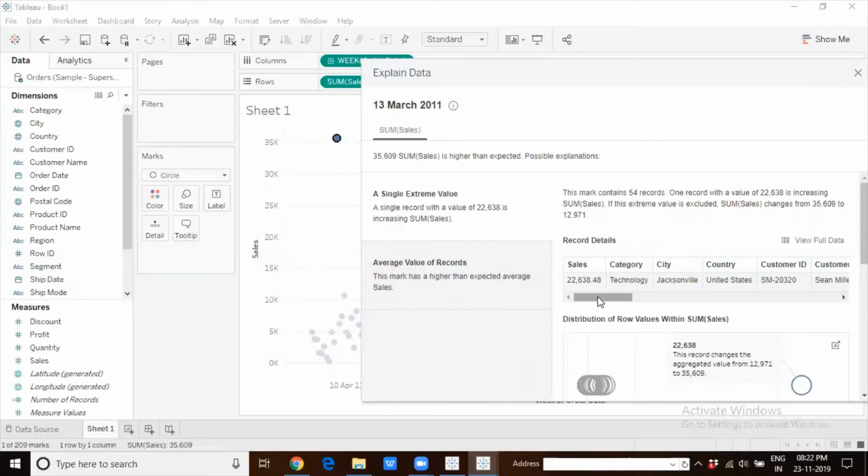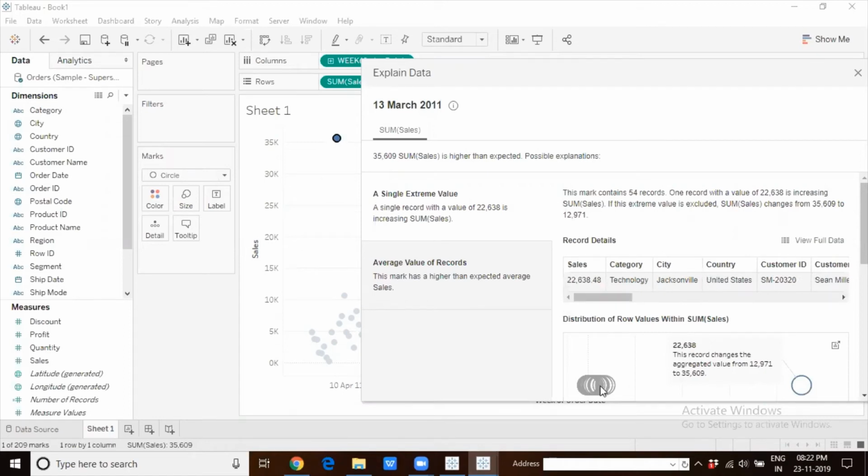So it is also showing you what that data point is: the date when it happened, the order ID, and what product was sold. There is a Cisco TelePresence video conferencing unit, and they sold it with a loss of 1800, for home office. Using standard class shipment, it has been sent out. It belongs to the machines category and was sent to Florida. So you have the record also, which is causing that particular disturbance in the data.